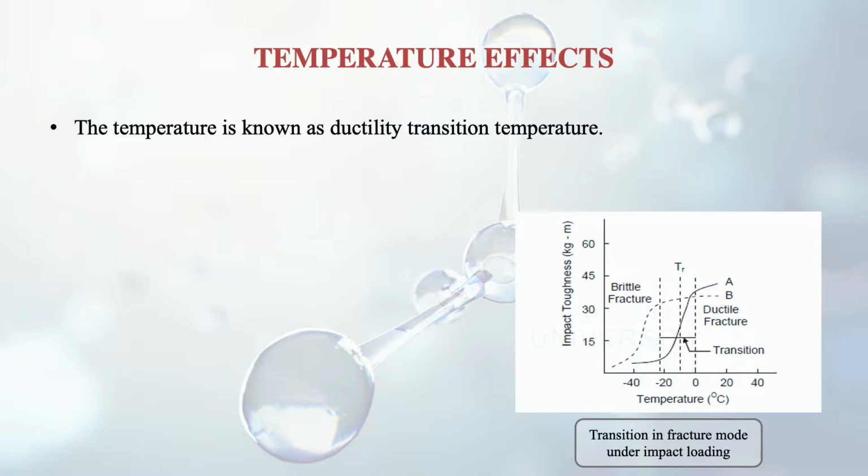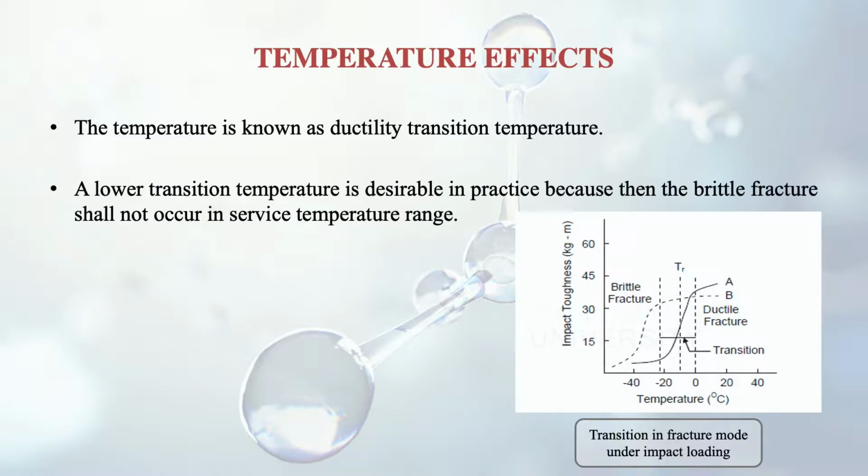So the transition in fracture mode under impact loading has been described here. This temperature is also known as the ductility transition temperature. A lower transition temperature is desirable in practice because then brittle fracture shall not occur in the service temperature range. Why is it said so? If we keep on decreasing the temperature, if we go towards the left side on the temperature scale, from -20 to -40, further -60, then we will never come to this point and no fracture will take place. So that's why it is said that a lower transition temperature is required.